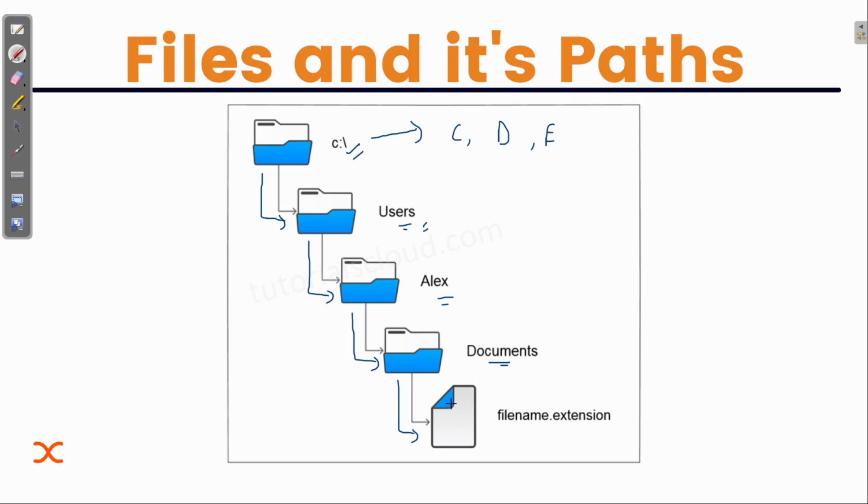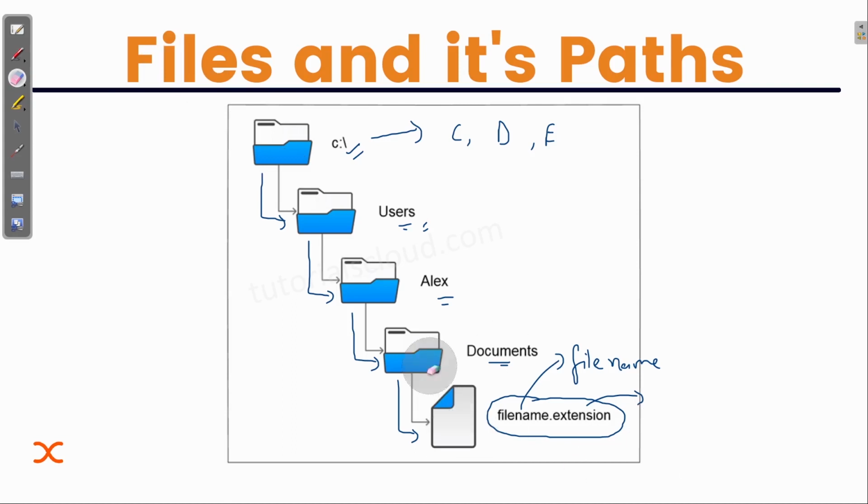How am I telling that this is a file? The name of a file is always like this, which tells you this will be the file name. And this extension tells you which type of file it is. It can be MP4, or JPG, which tells you it is an image type, or video type, or a text file. So this extension tells you the type of the file.